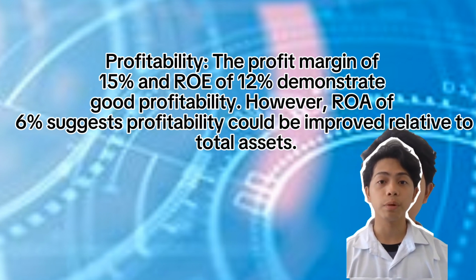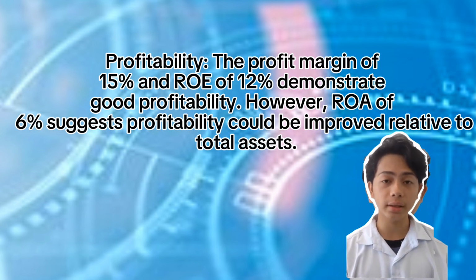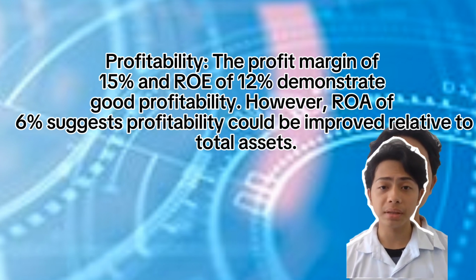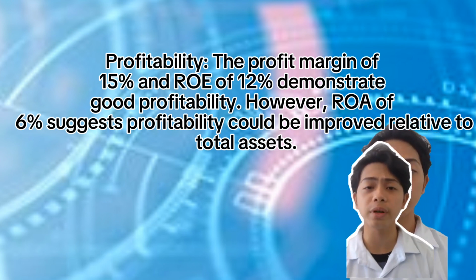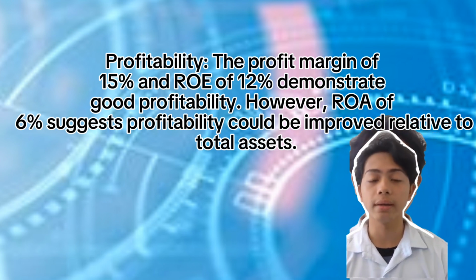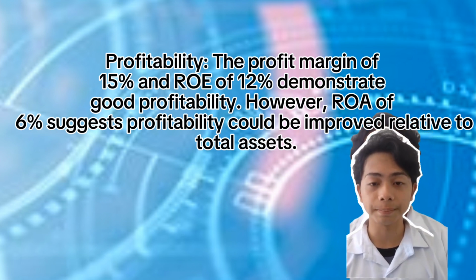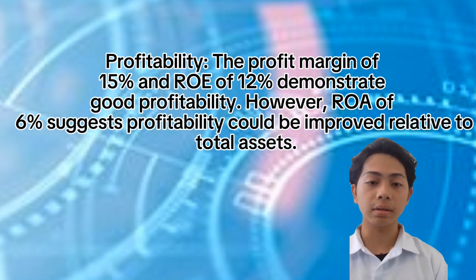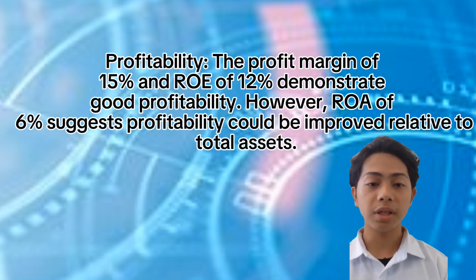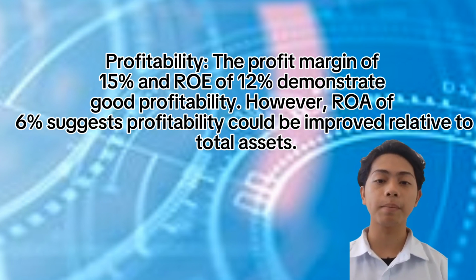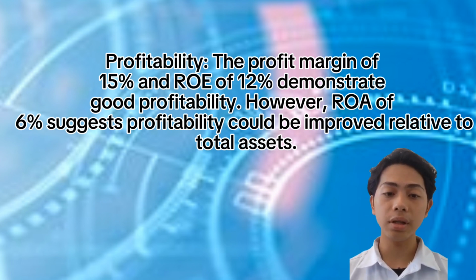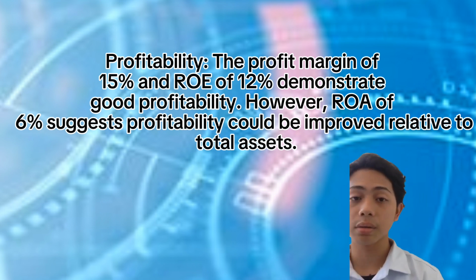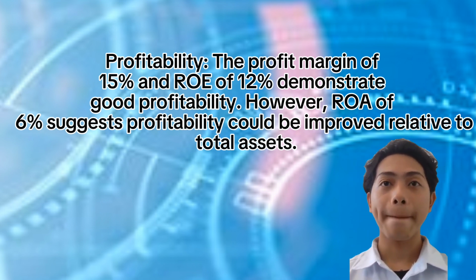The company is generating a great return for its shareholders on their investment in the company. This means that there is still room for improvement. Return on assets, the ROA, measures how much profit the company gets relative to its total assets. The ROA of 6% indicates that the company is generating a moderate level of profit from its assets. So overall, the company is getting